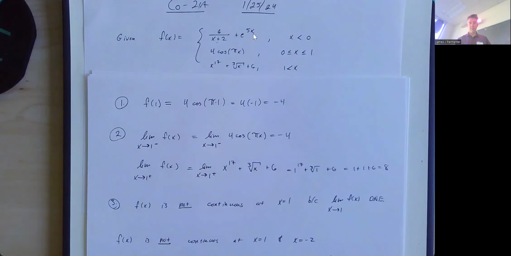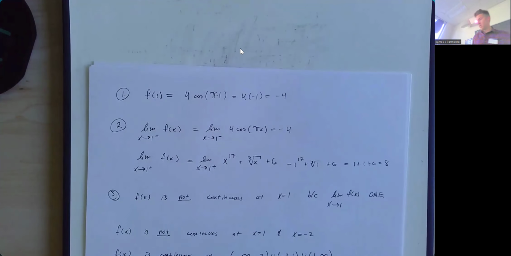Cool. Let's look at another example to see the third way a function can fail to be continuous. I've got another example. So I will point out, and this is a pretty common problem, you don't really get discontinuity without using a piecewise function. Like there are some functions that are discontinuous. For example, here's a good example.